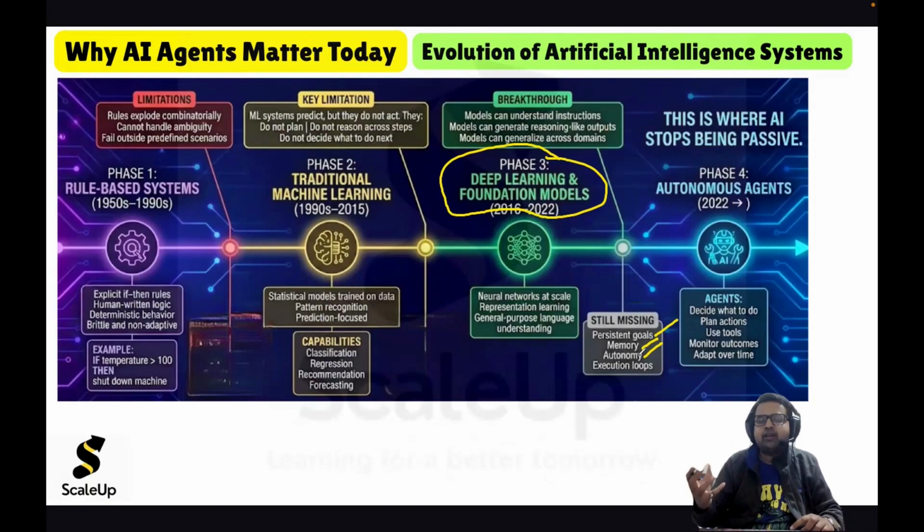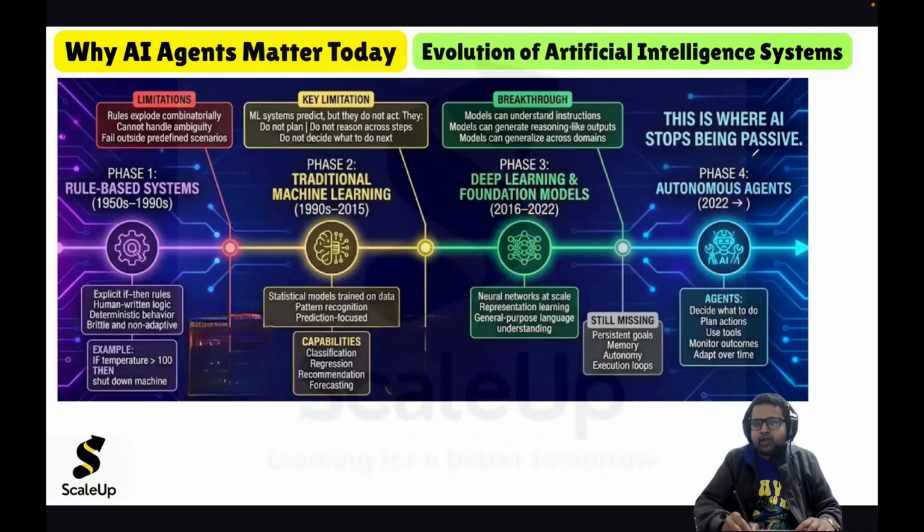Whatever the user tells it, it will just act on that. Execution loops are also missing. Large language models cannot execute instructions or tasks. That was the missing point. But LLMs are very smart in that they can plan, they can reason, and they can decide what to do next. They can do all this, but they cannot act.